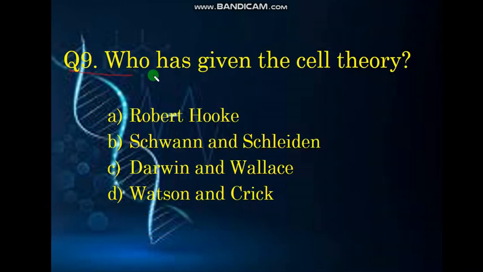Coming to question number 9, who has given the cell theory? Option A, Robert Hooke. Option B, Schwann and Schleiden. Option C, Darwin and Wallace. Option D, Watson and Crick. And the correct answer is option B, Schwann and Schleiden.